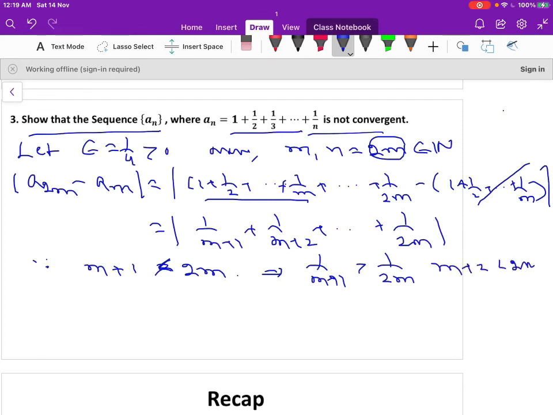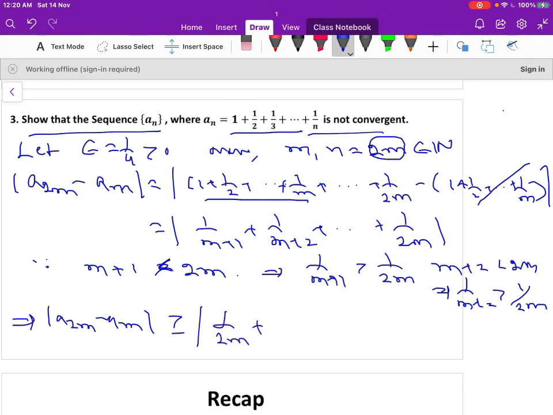Similarly m plus 2 is less than 2m, so this implies 1 by m plus 2 is greater than 1 by 2m, and so on.